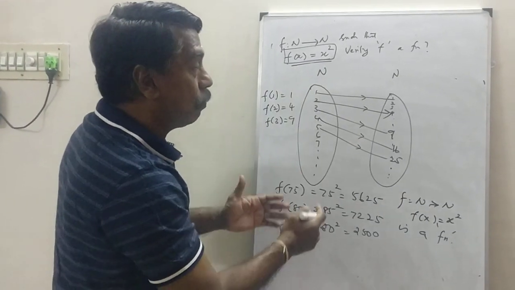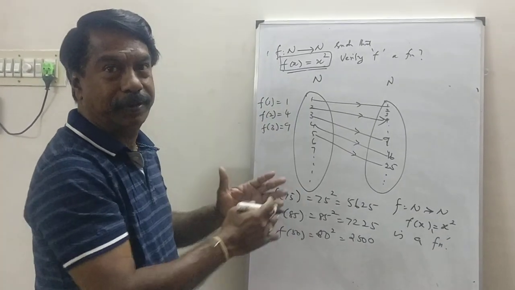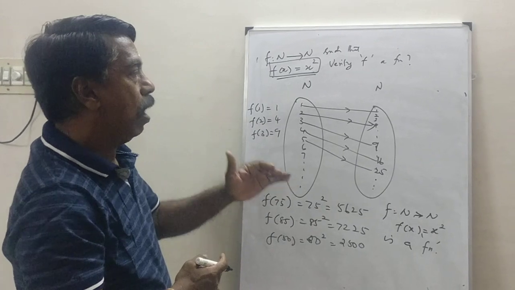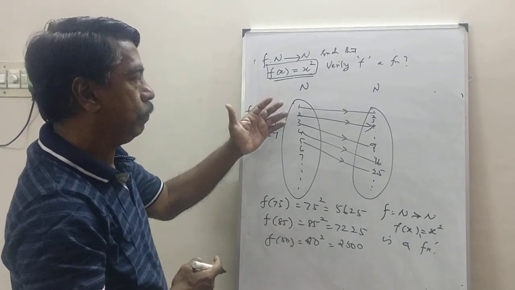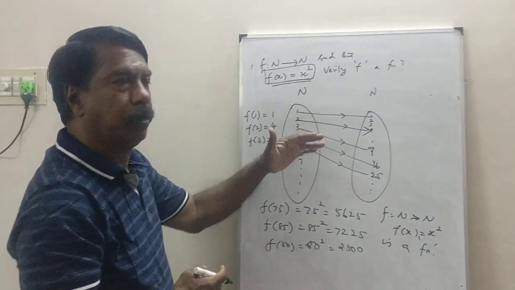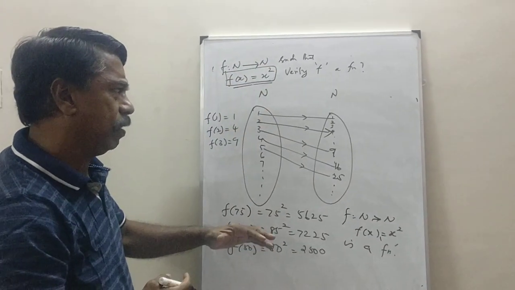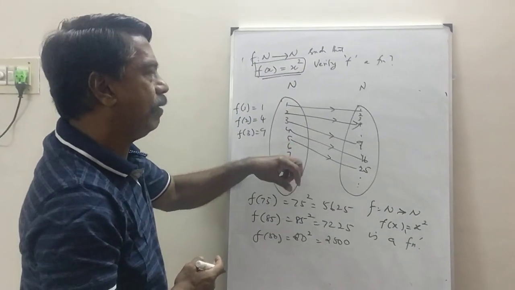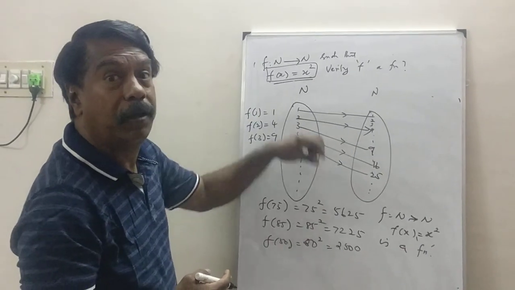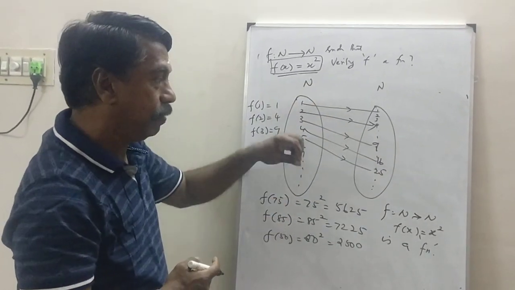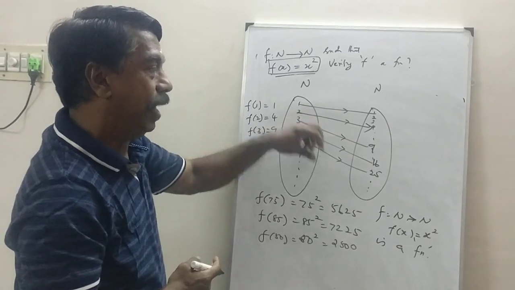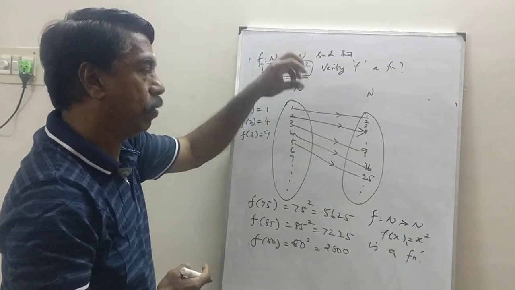Therefore, it is also a subset of relations. So, relations are subsets of cross product, and functions are subsets of relations. Can we say the functions are subsets of cross product?